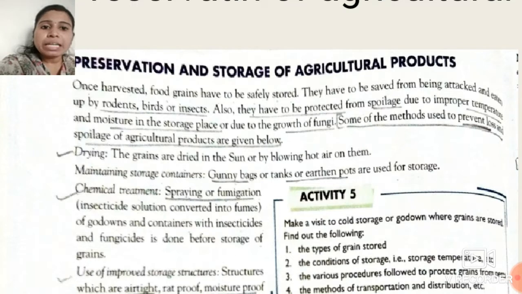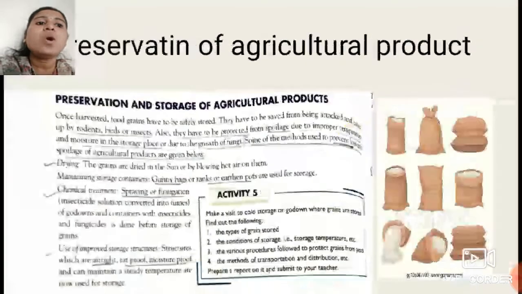The next one is maintaining storage containers. See students, gunny bags or tanks or certain earthen pots are used for storage. For storage purpose, we have to take certain gunny bags, because gunny bags provide certain holes.